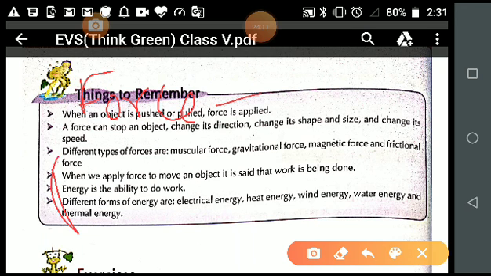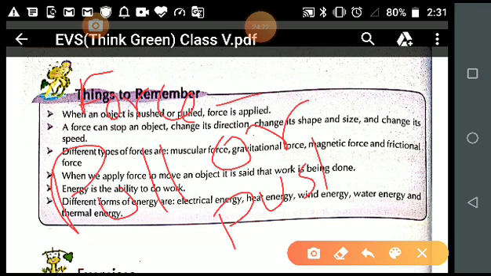Force is pull or push. So when an object is pushed or pulled, it means we are applying the force.